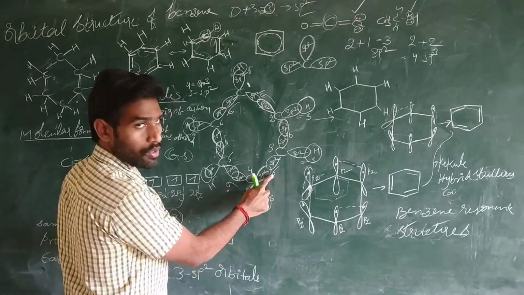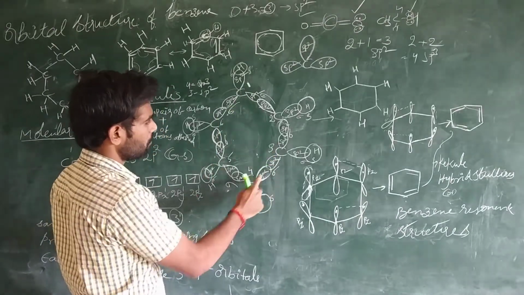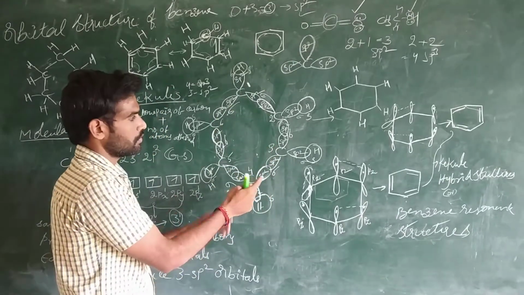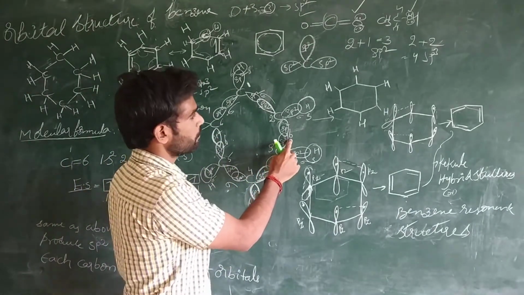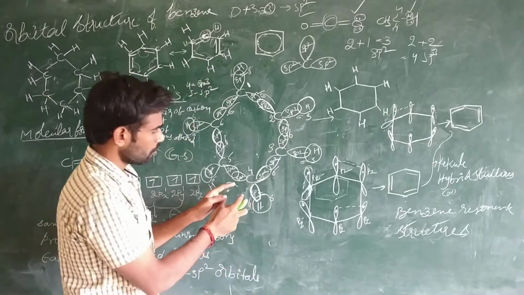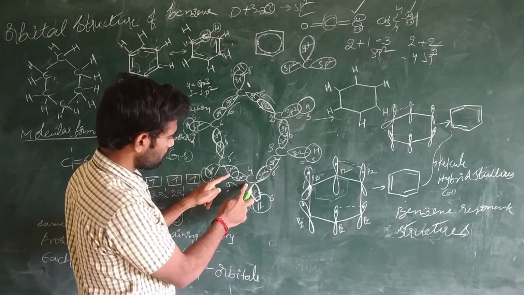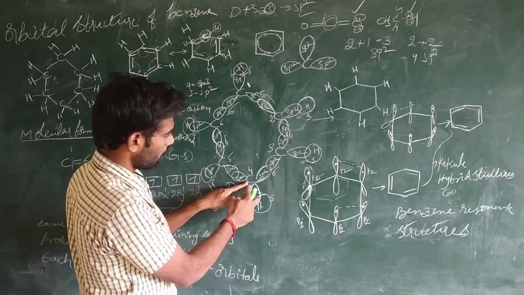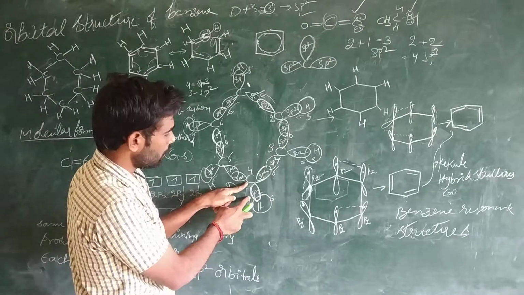So this is also head-to-head overlapping. It is also producing a sigma bond. Like that, each carbon atom is overlapping in a head-to-head manner, and they are producing sigma bonds. So this carbon atom reacts with the sp2 orbital of this carbon and the sp2 orbital of this carbon. And one more sp2 orbital is there, right?